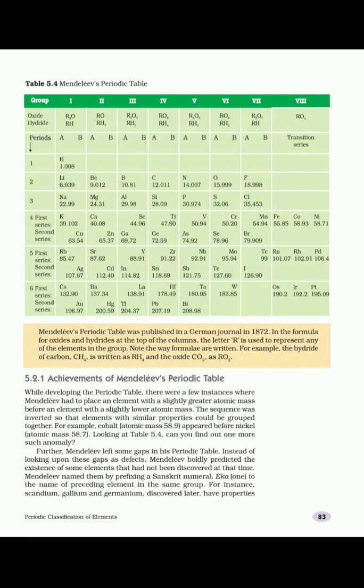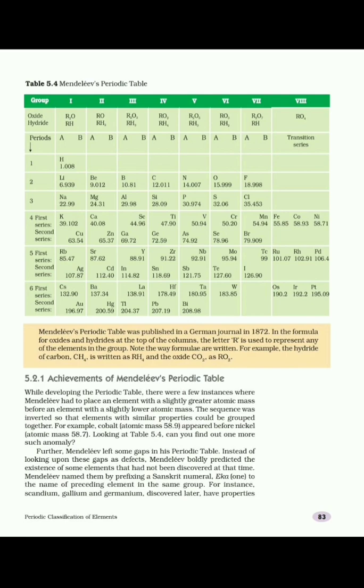Mendeleev left some gaps in his periodic table for those elements which were not discovered at that time, and this was the biggest achievement of his classification. So in his periodic table he left some gaps for the elements which would be discovered in the future. He boldly predicted the existence of some elements, and thus many scientists were inspired to discover the unknown elements.